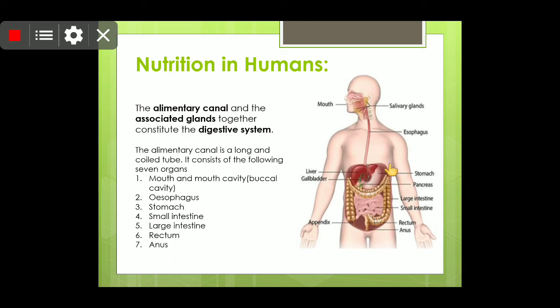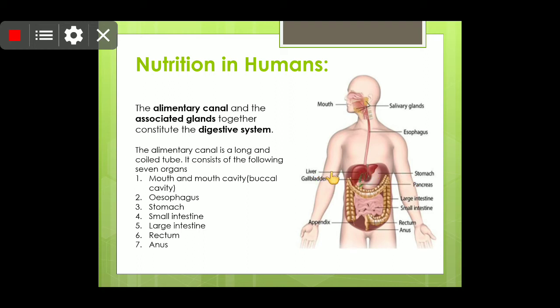Through the rectum it will be thrown out of the body through the anus. So students, it is called a canal or tract because it is a narrow passage, a path of the food. So this is a track of the food. It is a path of food from ingestion to egestion. That is why it is known as the canal. Okay, and the associated glands also play a very vital role, like the salivary glands, liver, gallbladder, appendix and pancreas. They play a very vital role.